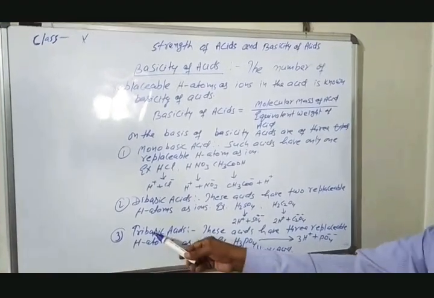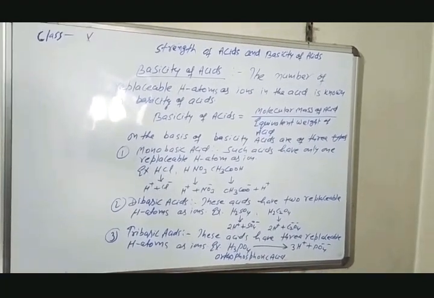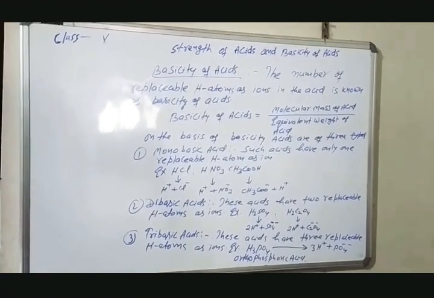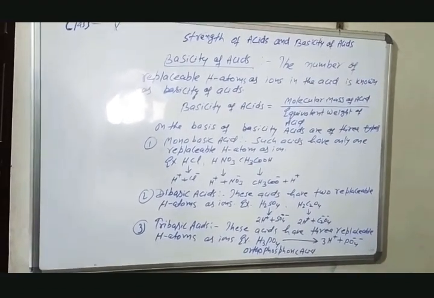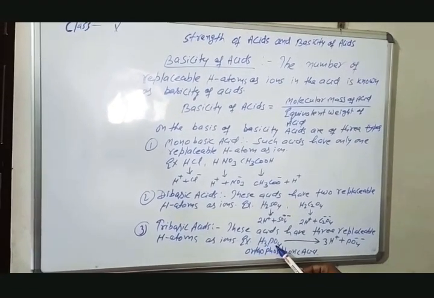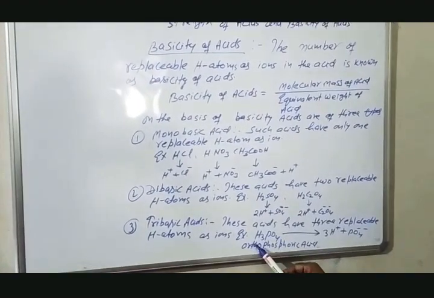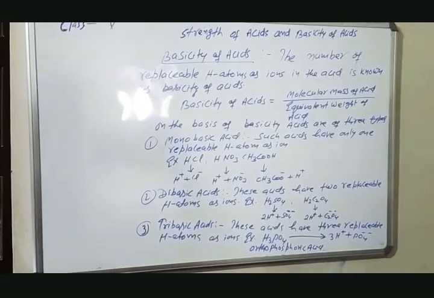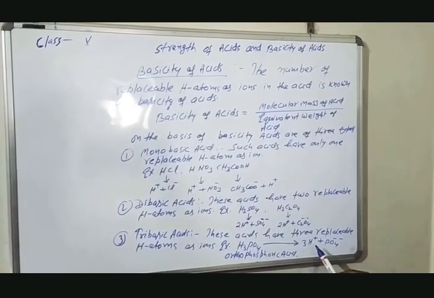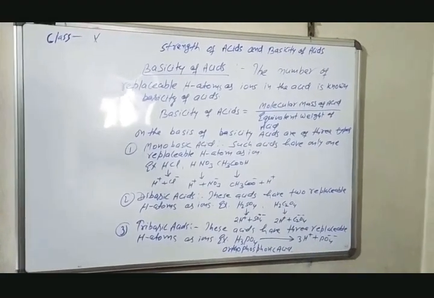The third one is tribasic acids. In tribasic acids, there are 3 hydrogen atoms in the acid which are replaceable as ions, and such acids are known as tribasic acids on the basis of basicity. As example, H3PO4, orthophosphoric acid. In this acid, there are 3 hydrogen atoms replaceable as hydrogen ion. Therefore, orthophosphoric acid is a tribasic acid.